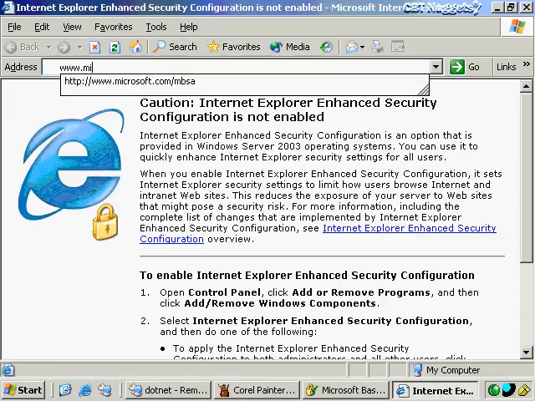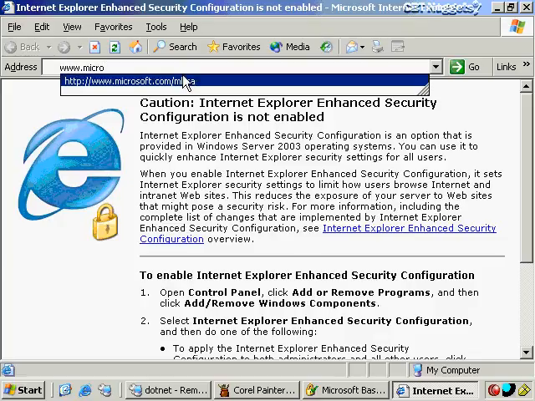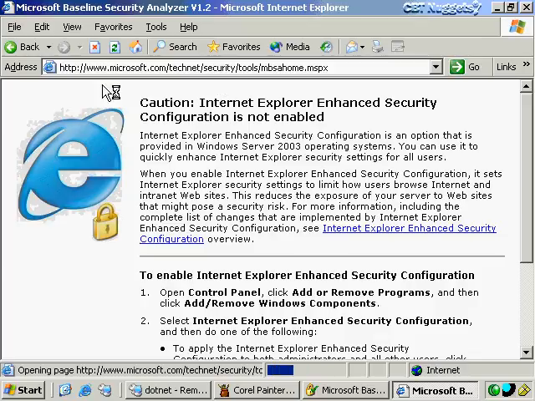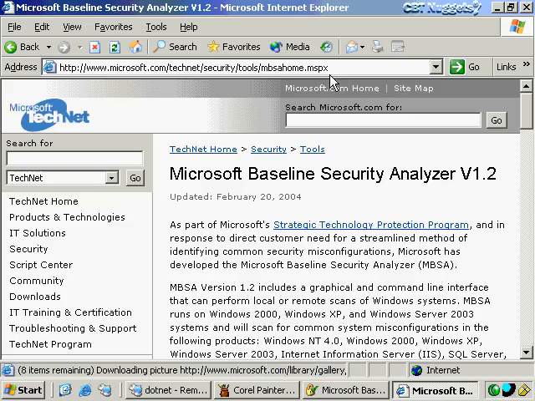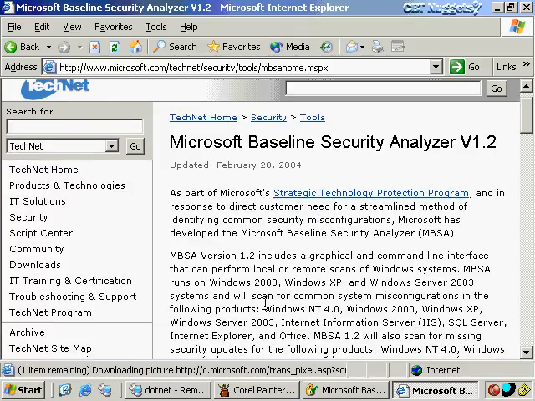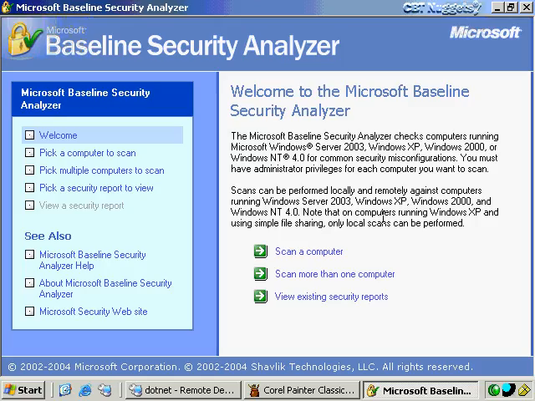And if I just go to www.microsoft.com/MBSA, you can see my history there, just click on that. Quick and easy way to get to this page. It redirects you right here. And then this will give you a download link to download Microsoft Baseline Security Analyzer closer down here to the bottom.